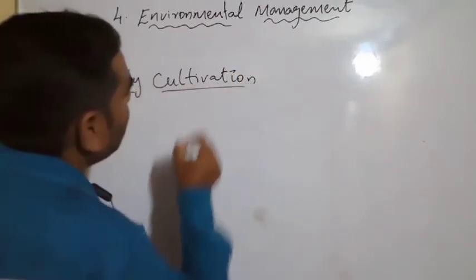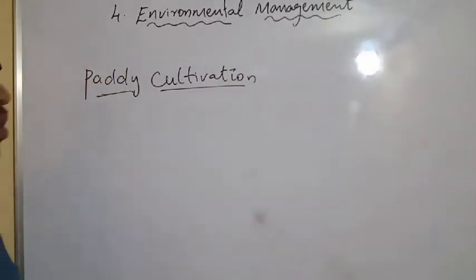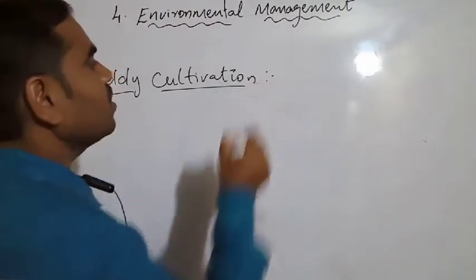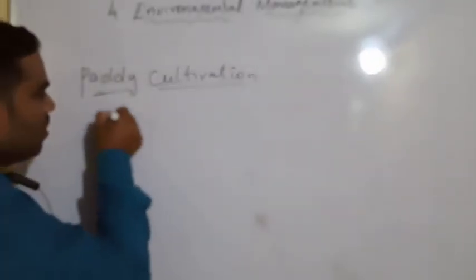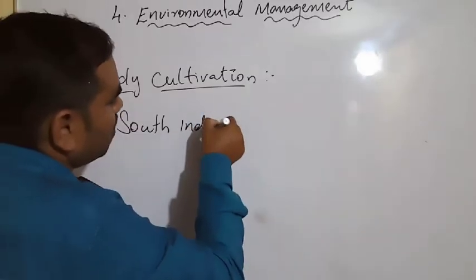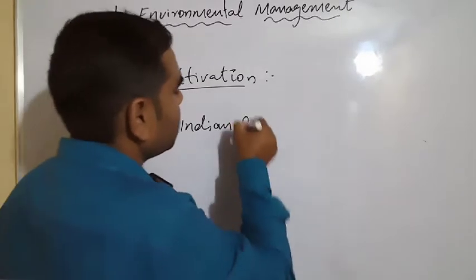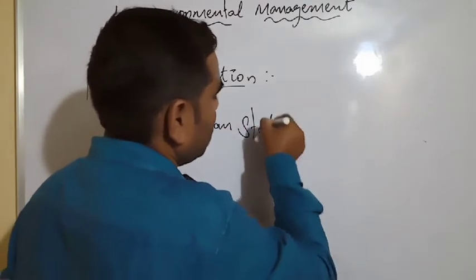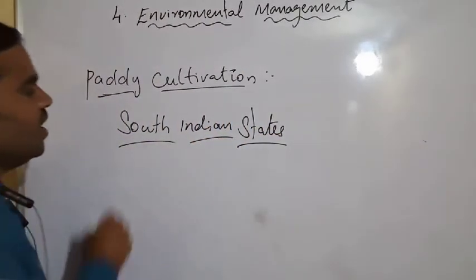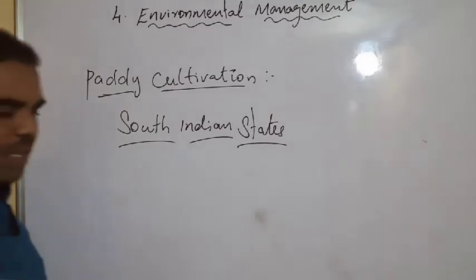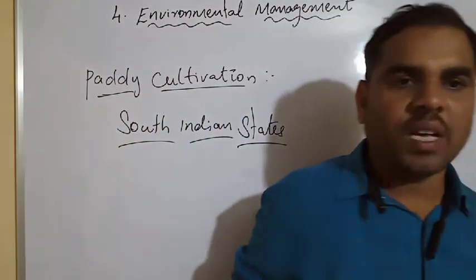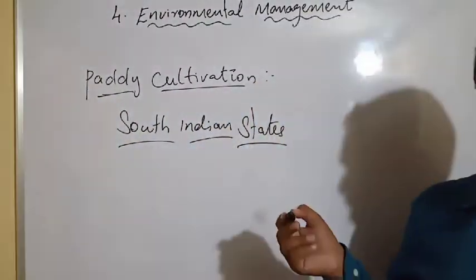Paddy cultivation is mostly in the South Indian states. The South Indian states are Tamil Nadu, Kerala, Andhra Pradesh, Telangana, and Karnataka.